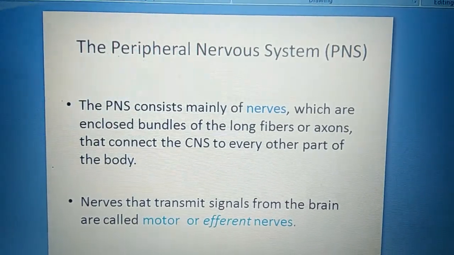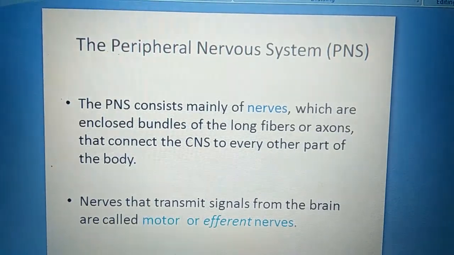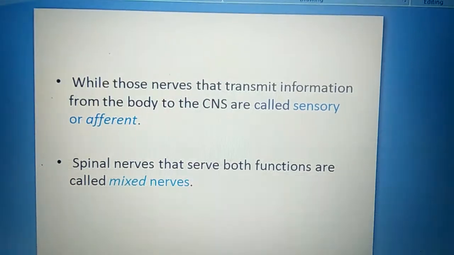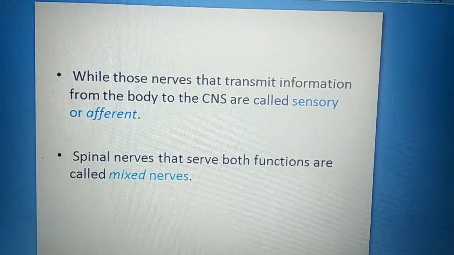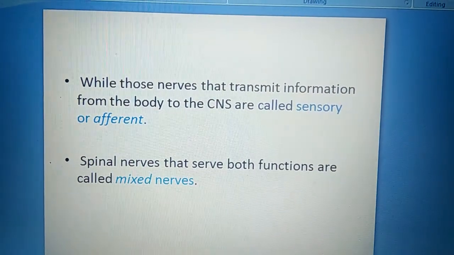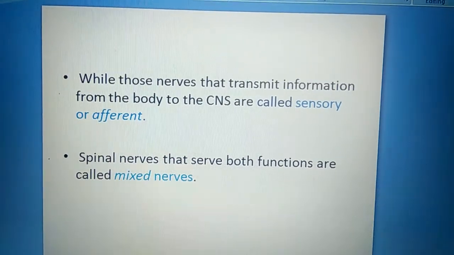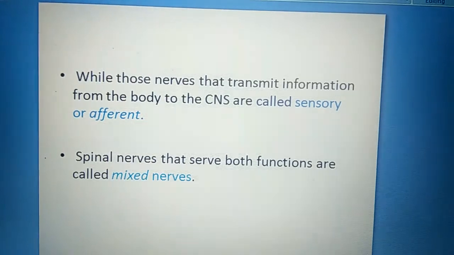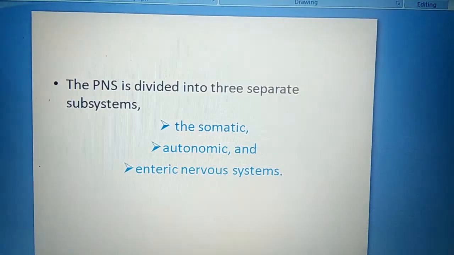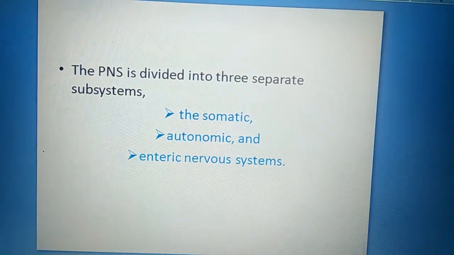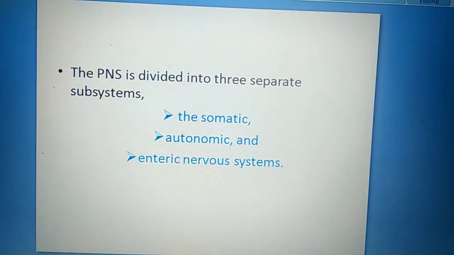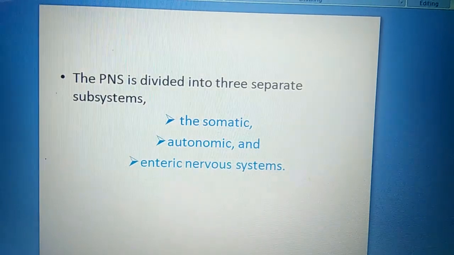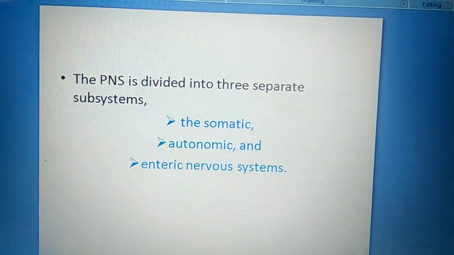Nerves that transmit signals from the brain are called motor or efferent nerves, while those nerves that transmit information from the body to the central nervous system are called sensory or afferent. Spinal nerves that serve both functions are called mixed nerves. The peripheral nervous system is divided into three separate subsystems. The first one is the somatic, the second one is autonomic, and the third one is the enteric nervous system.